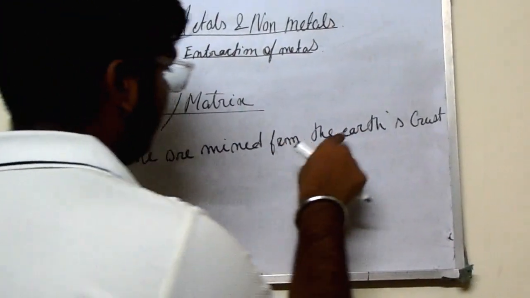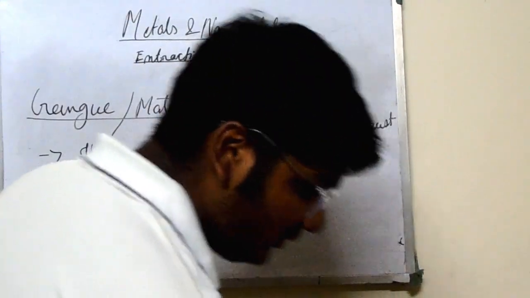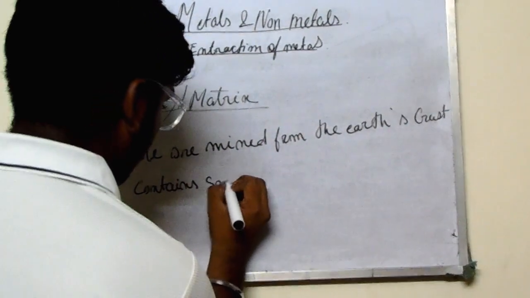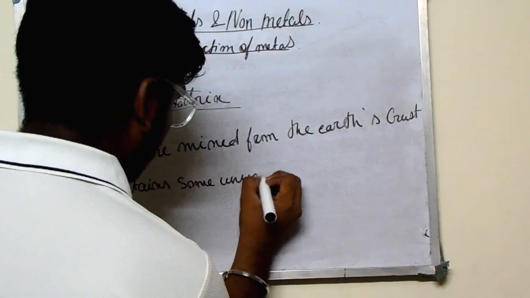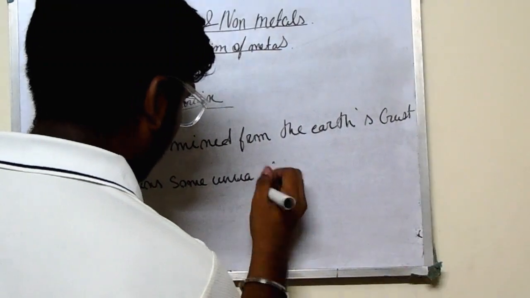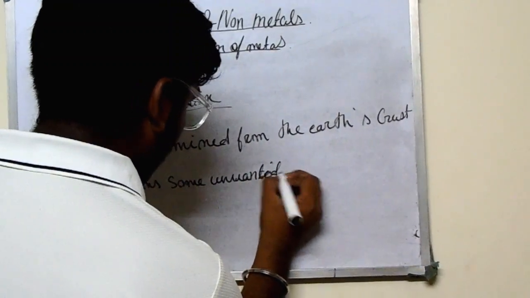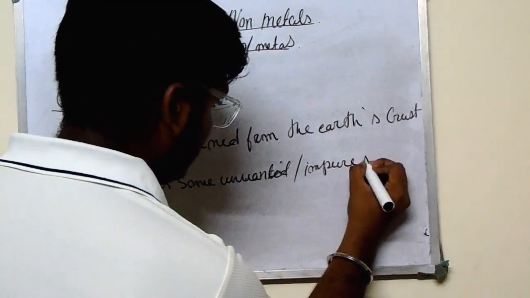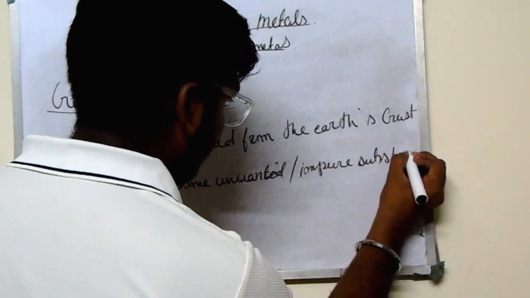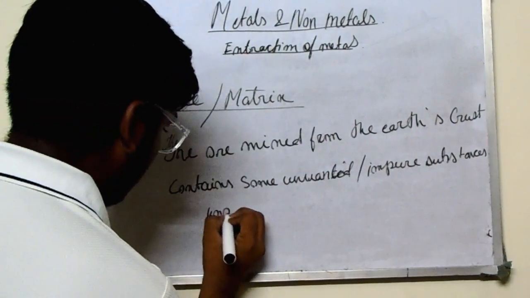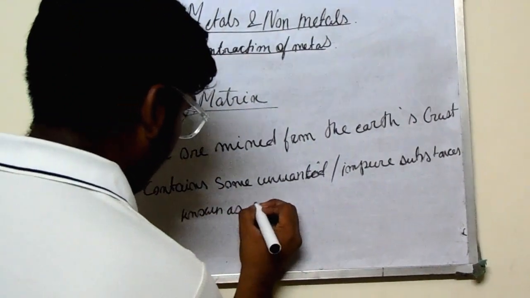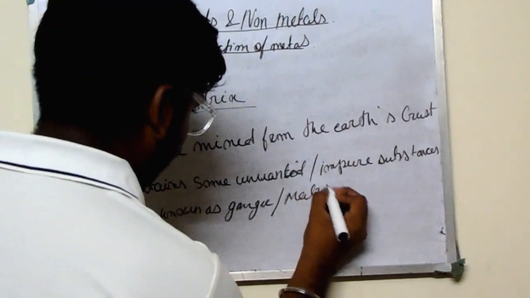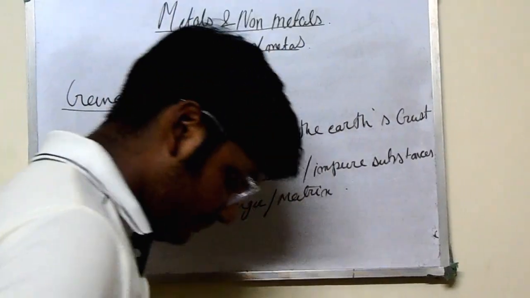The ore mined from the earth's crust contains some unwanted or impure substances known as gangue or matrix. Okay.